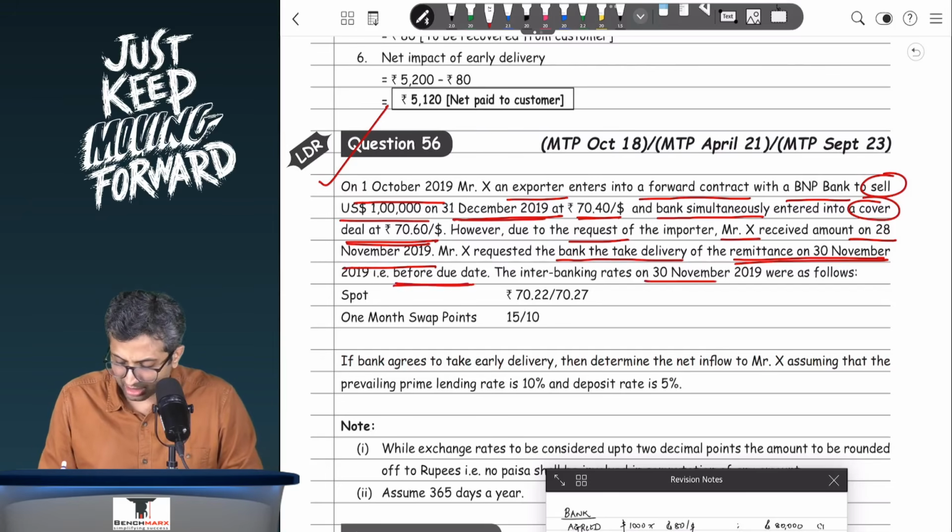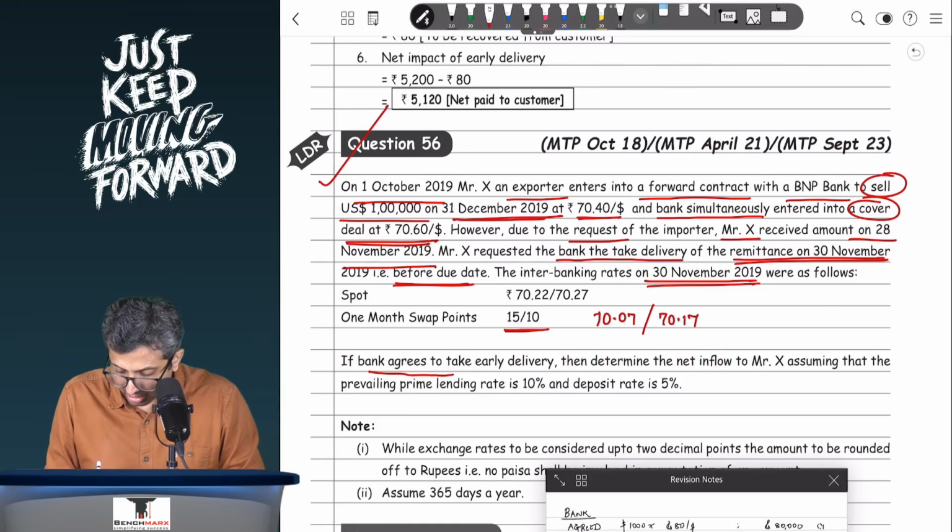The interbank rates on 30th November are as follows. Spot, and there is a 1 month swap points. This is given in descending order, so you will deduct 70.22 minus 0.15. This is 70.07, and this is 70.17. Let us say if I had to solve.